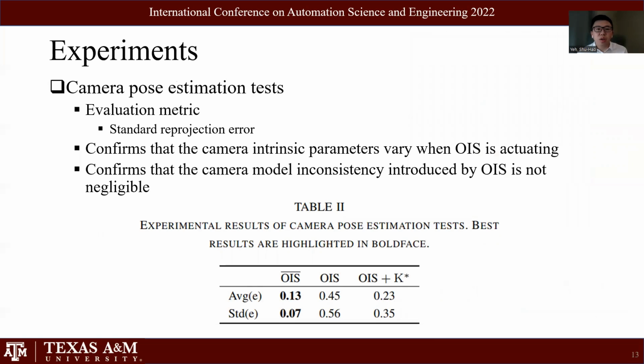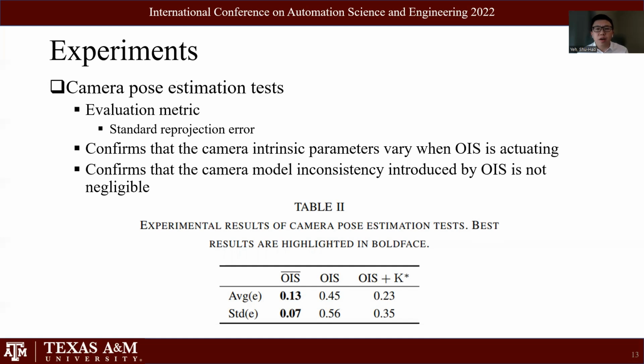We are also interested in whether the camera pose accuracy is different between the OIS set and non-OIS set according to our OIS detection result. We want to verify if the inconsistency of the camera intrinsic parameter results from OIS. Therefore, we include the camera intrinsic matrix into the parameter vector of MLE for the images in the OIS set, which is represented by the OIS plus K star set. The evaluation metric here is the standard reprojection error.